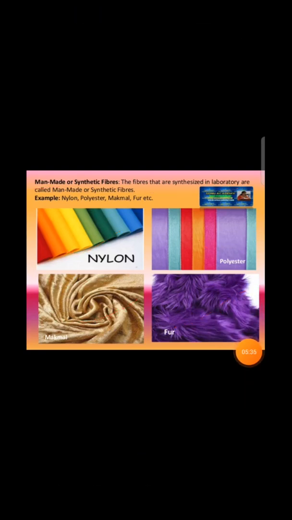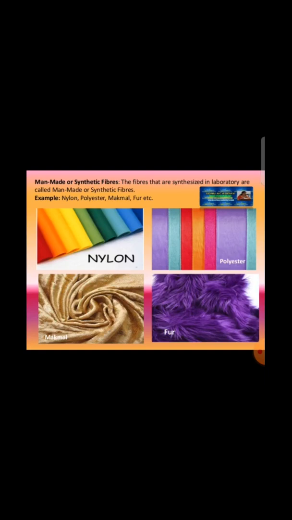Besides all these natural and synthetic fibers, we have one more type of fiber that is known as mixed fibers. And what are these? Mixed fibers are the fibers which we get from natural fibers and synthetic fibers. When natural fibers are blended with artificial fibers, or you can say synthetic fibers, we obtain more superior and useful fibers, and those fibers are known as mixed fibers.